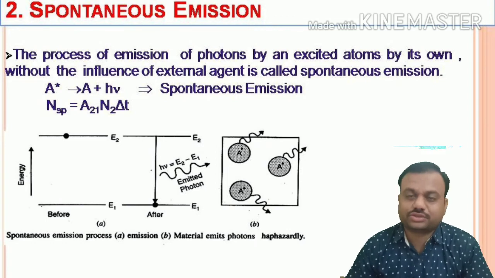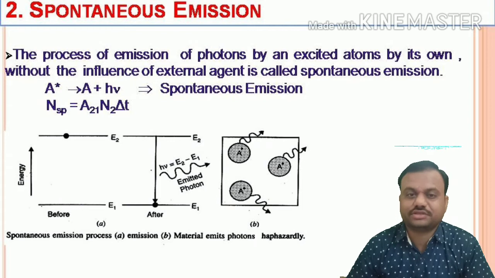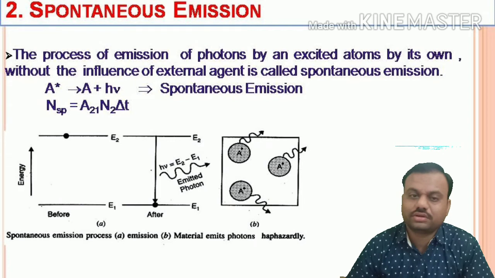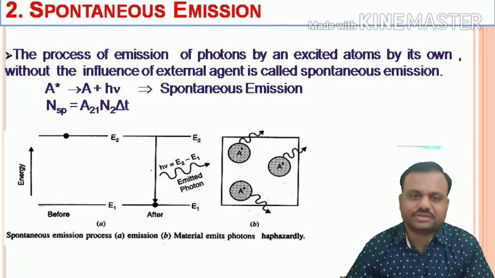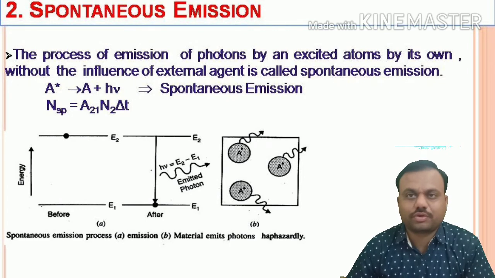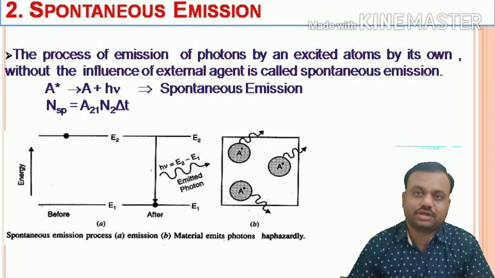That process is called spontaneous emission. We define spontaneous emission as the emission of a photon by an excited state atom on its own, without the influence of an external agent. Spontaneous emission is mathematically represented as A star equals A plus h nu, where A star represents the atom present in the excited state, A represents the atom in the ground state, and h nu represents the energy of the photon.